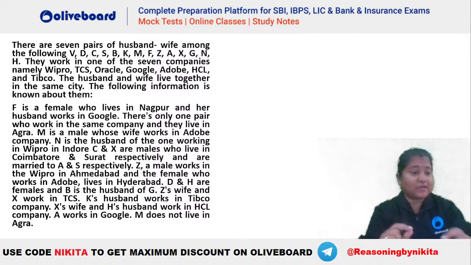And understand that these people are not necessarily working in the same company. It is not necessary that husband and wife should be in the same company. They are in the same place, that is fine, but the company can be different for each of them. Let's say if F is working in Google, it is not necessary that her husband is also in Google. The husband will be in some other company.